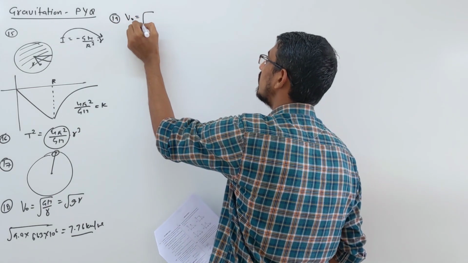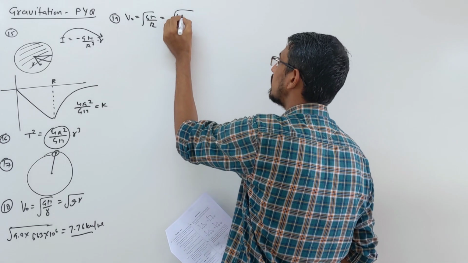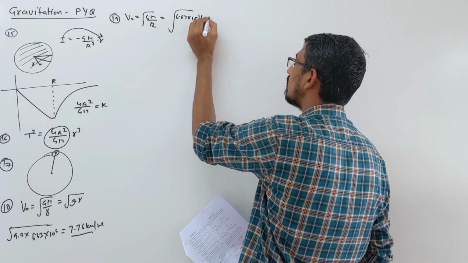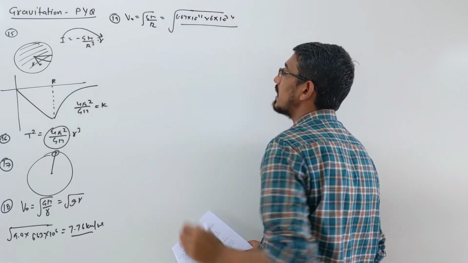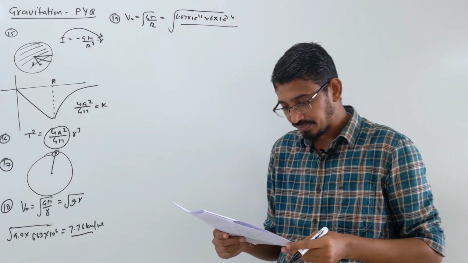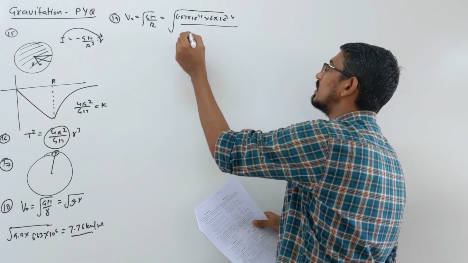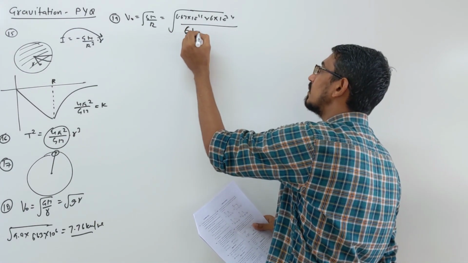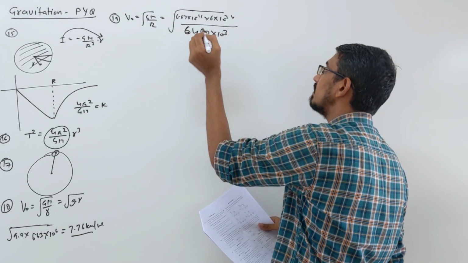Velocity is what? Root GM by r, right? All are given. G is 6.67 into 10 power minus 11. Mass of earth is 6 into 10 power 24 kg. And total distance is given how much? Radius of earth is 6400 plus 80 km, that is 6480 kilometer into 10 power 3.